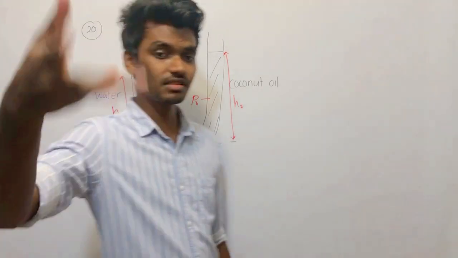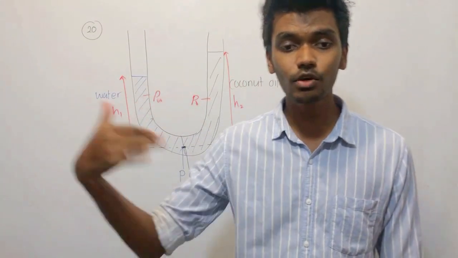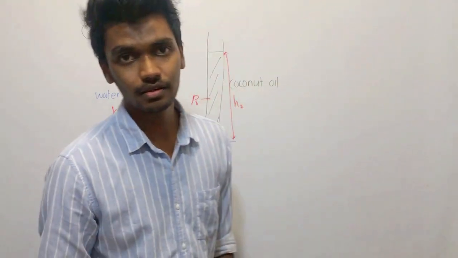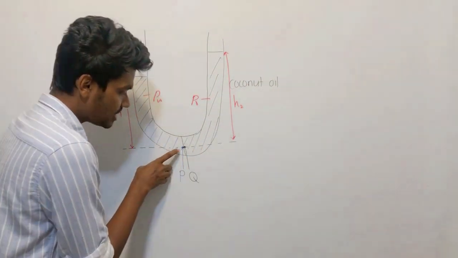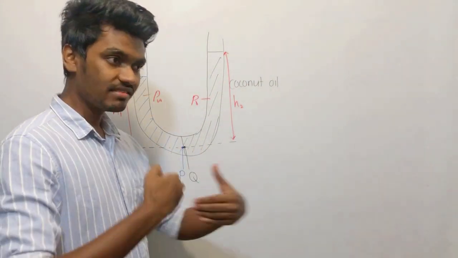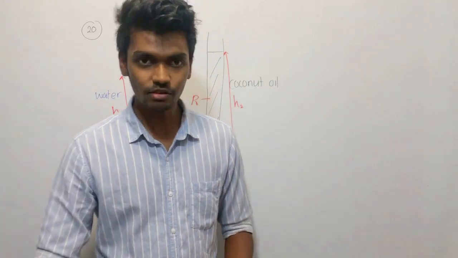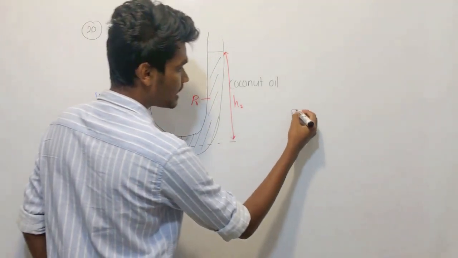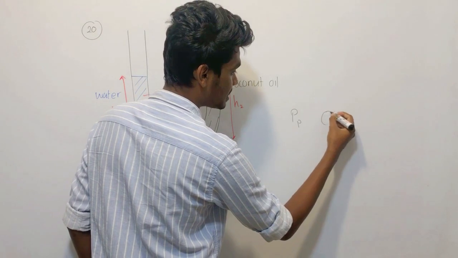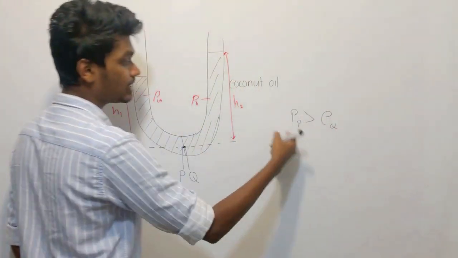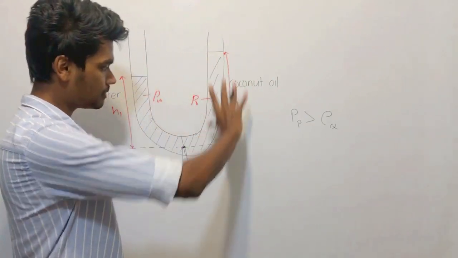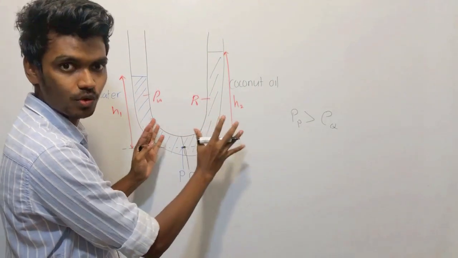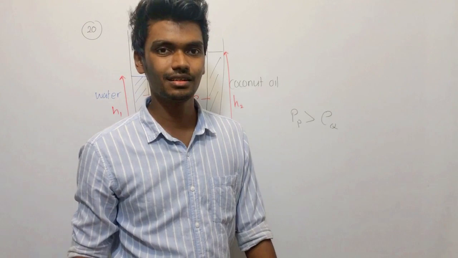So simply, the first statement is: pressure at point P is equal to pressure at point Q. So what can you say about that? It is true. It is correct. Why? Think about this. If the pressure at P and the pressure at Q are different, let's assume the pressure at P is greater than the pressure at Q, what will happen? Can it be in equilibrium? It can't.